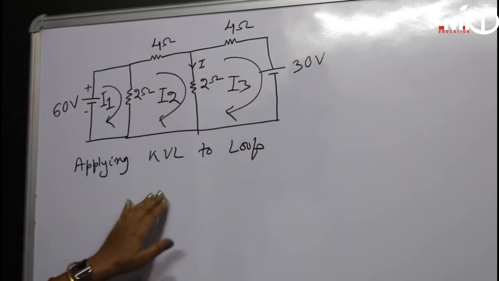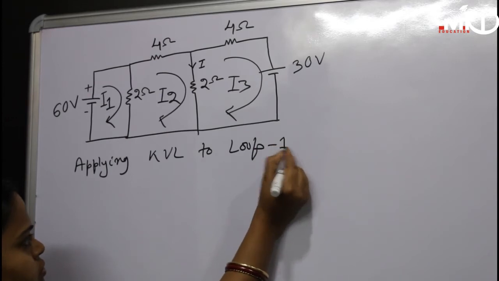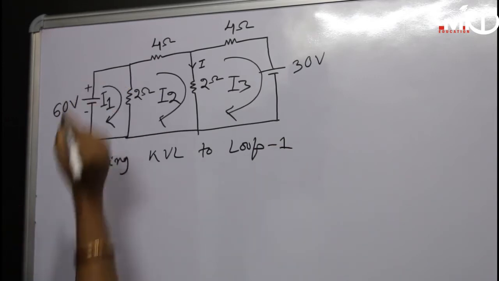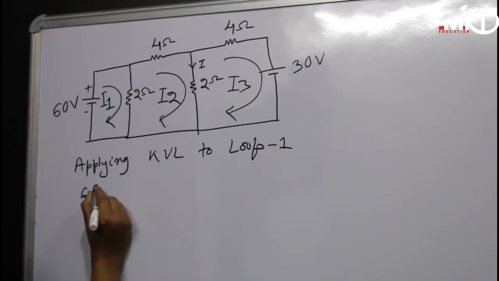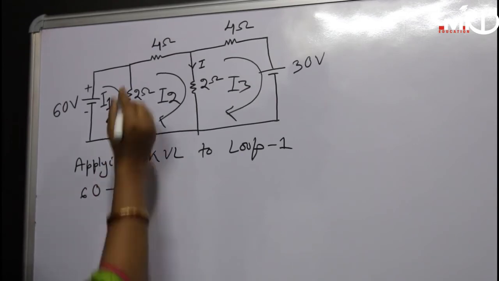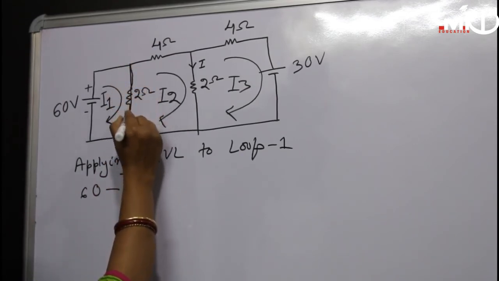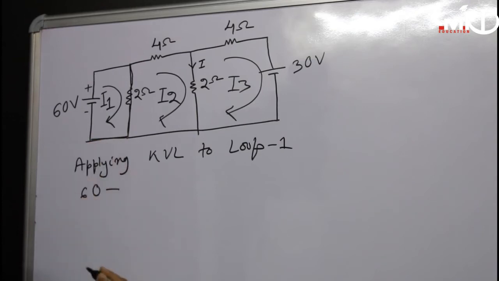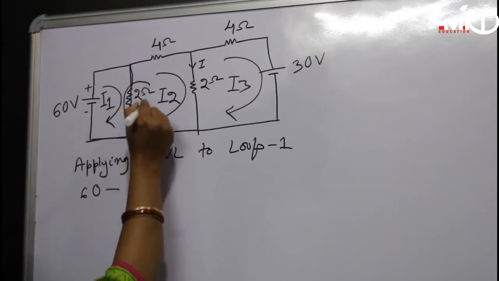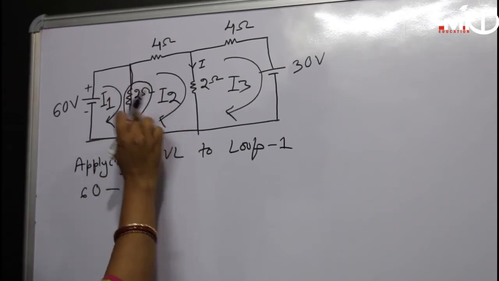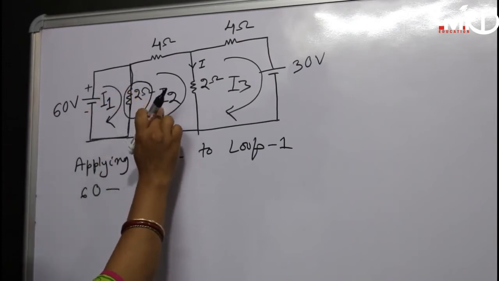We apply KVL first to loop 1. In loop 1 we have a 60 volt source minus the voltage drop across the 2 ohm resistor. In this 2 ohm resistor two currents are flowing, one is I1 and another is I2.